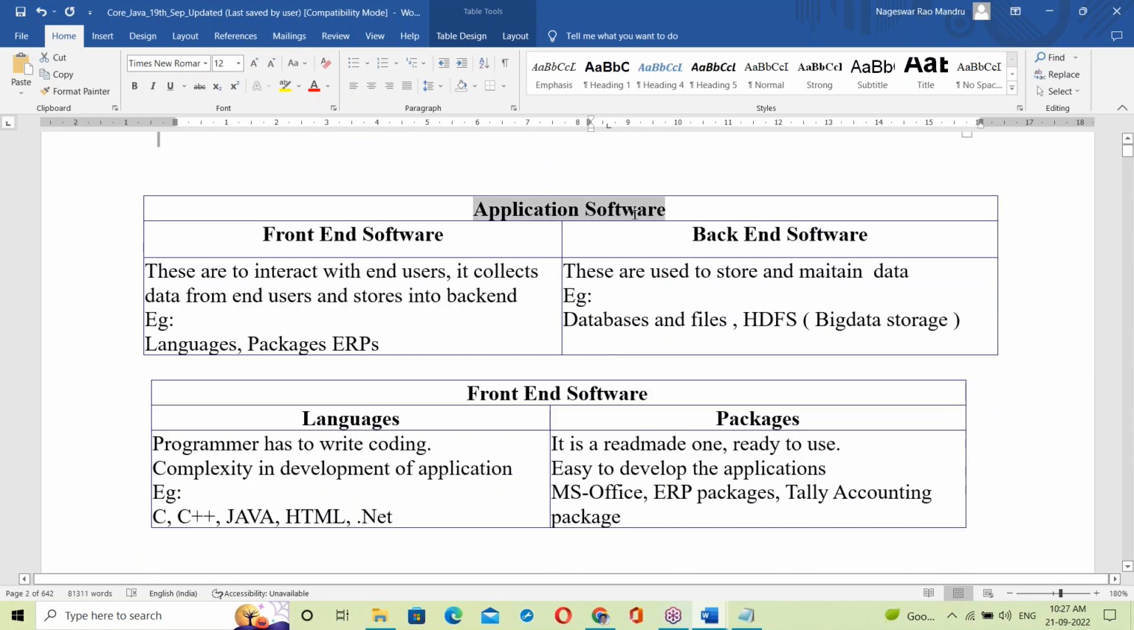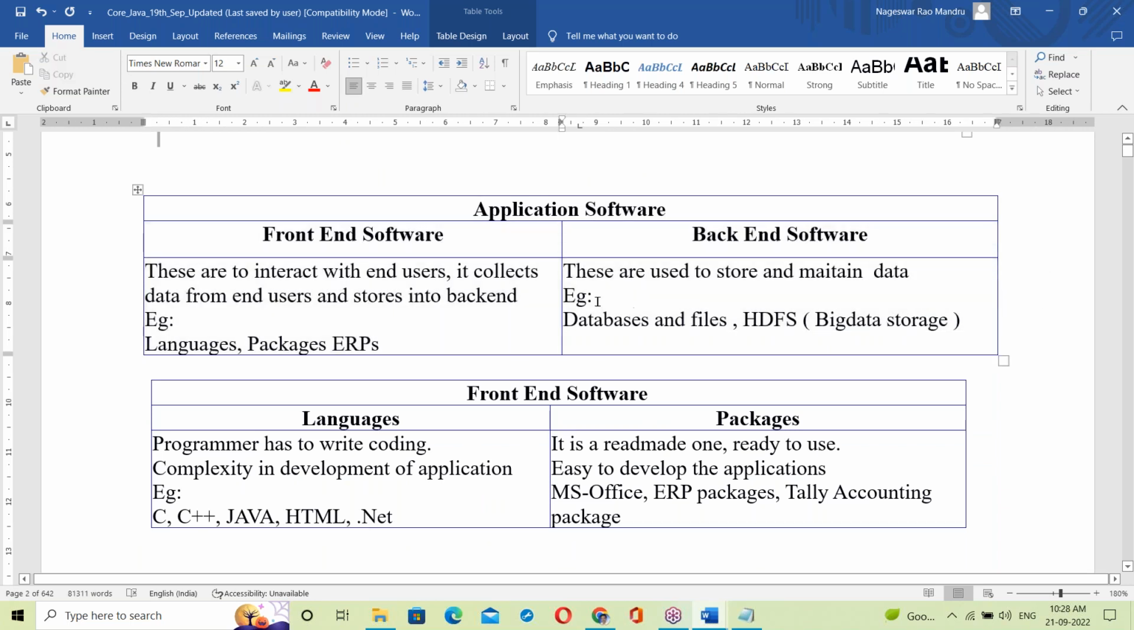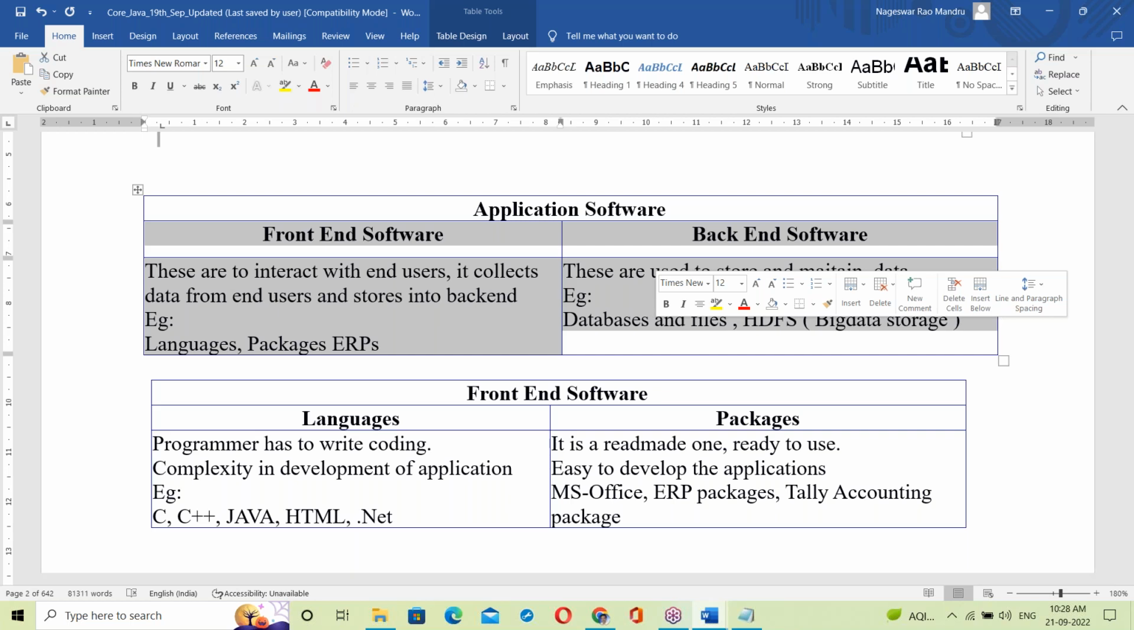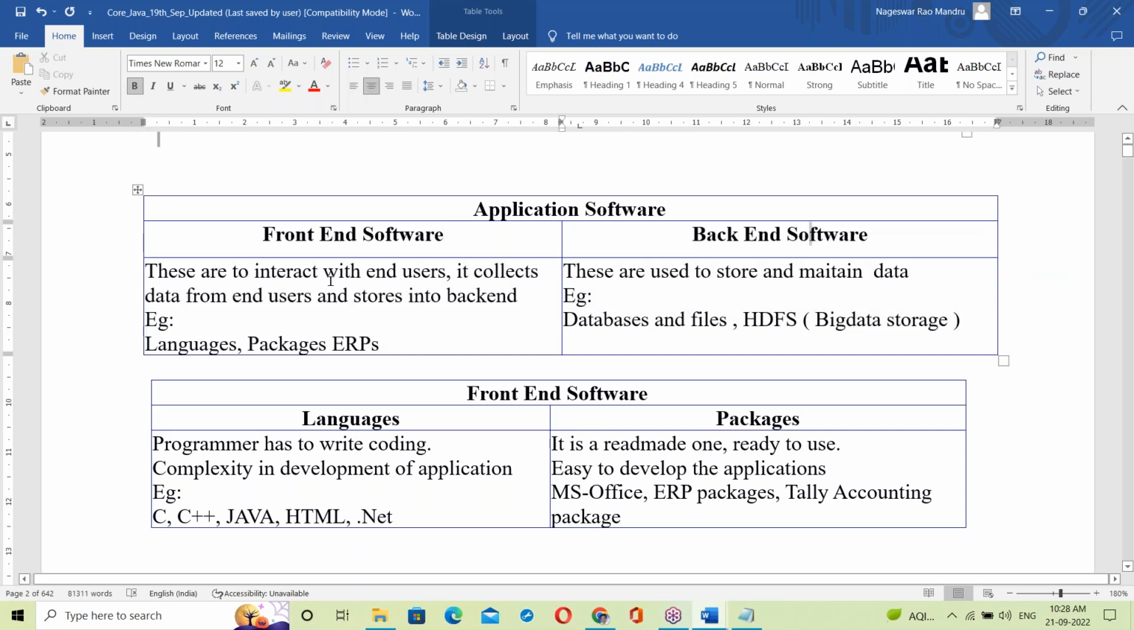Application software has basically two categories, front end and back end. What is front end software? What is back end software?